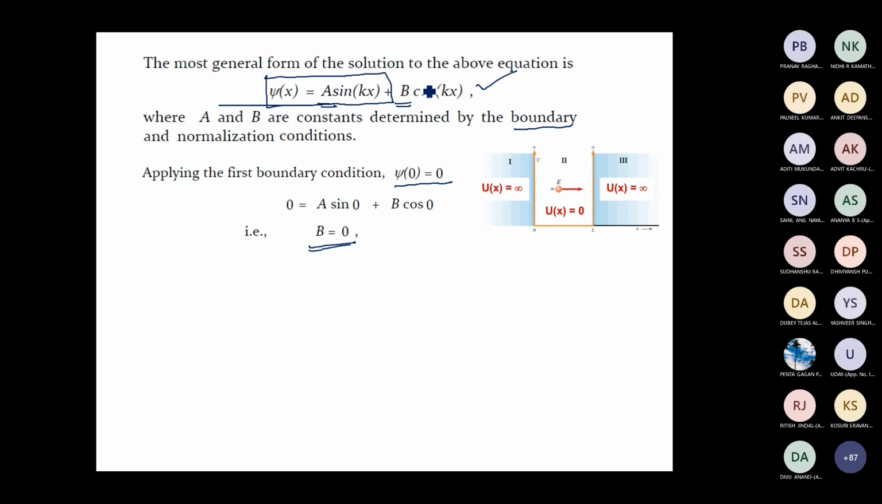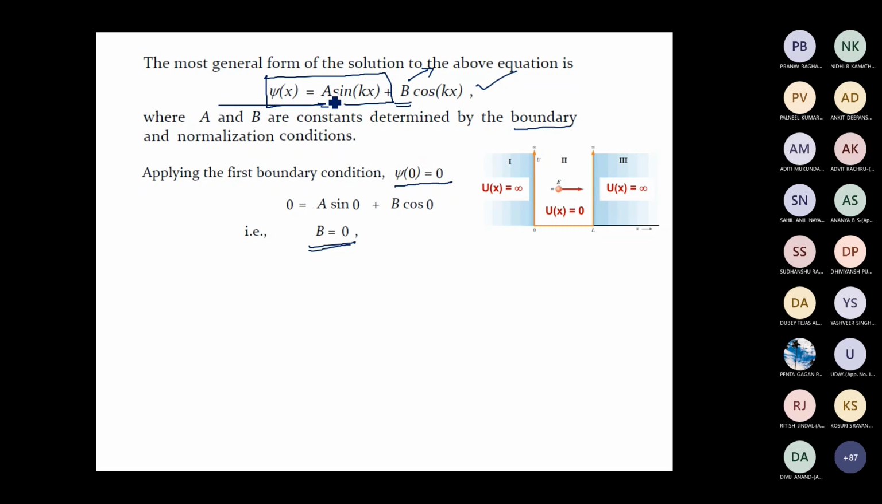So using the first boundary condition, we saw that the constant b must be equal to 0 for all values of x. So the wave function reduces to psi of x equal to a sine kx. Now how will you find the constant a? Using the first boundary condition, we saw that b equal to 0. Now how will you find the constant a?